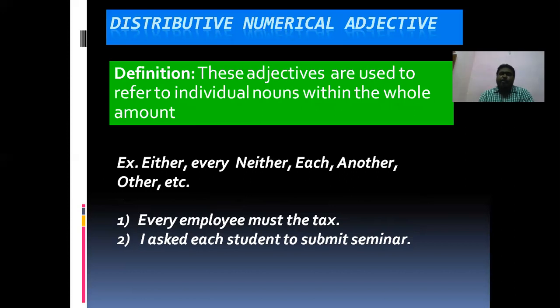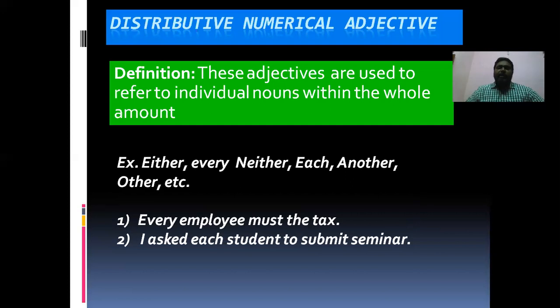And then distributive numerical adjective. This is the distributive numerical adjective definition. These adjectives are used to refer to individual nouns within the whole amount. That is, taking each individual in a group. For example, adjectives like either, every, neither, each, another, other, these are all the adjectives.